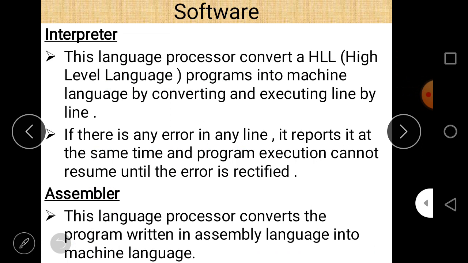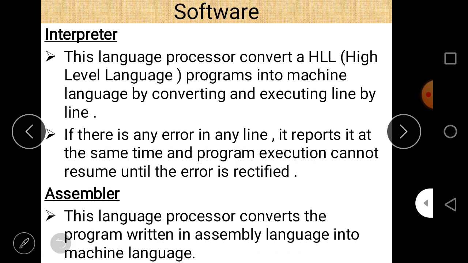If there is an error in a line, then that line will not execute at all unless we remove that error, and after that the second line will get executed, and after that the third line will get executed. It means it considers execution of a program as line by line, one line at a time.